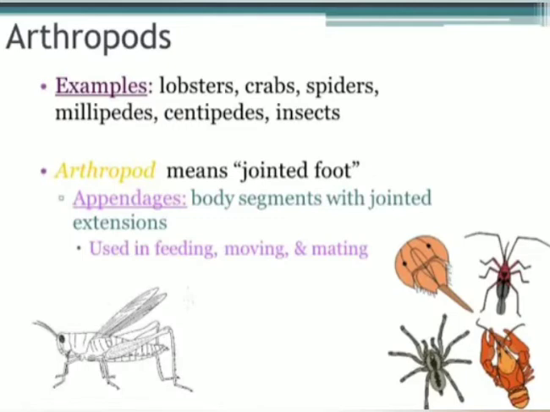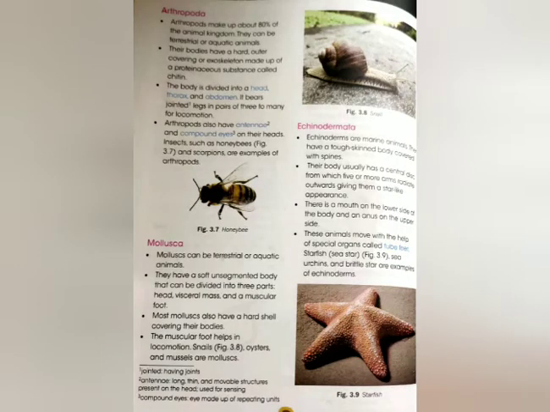Their body is divided into head, thorax and abdomen. It bears jointed legs in pairs of 3 to many for locomotion. Arthropoda also have antennae and compound eyes on their heads. Insects such as honeybees, and scorpions are the examples.